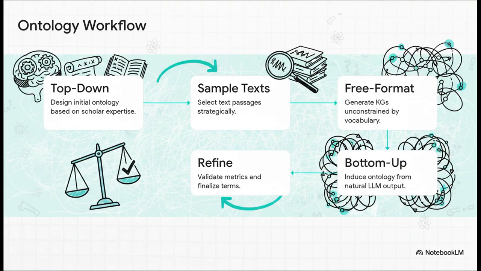So how exactly do we build it? Well, we don't just guess. We follow a really rigorous, iterative loop from Chapter 12. First, we design a top-down ontology based on your expert knowledge. Then we sample the texts. Next, we let the AI generate graphs completely unconstrained. We call those free-format graphs. From there, we induce a bottom-up ontology to see what vocabulary naturally bubbled up from the data itself. Finally, we compare the two, refine the design, and you validate it. It's a deliberate scientific process. No AI black boxes here.